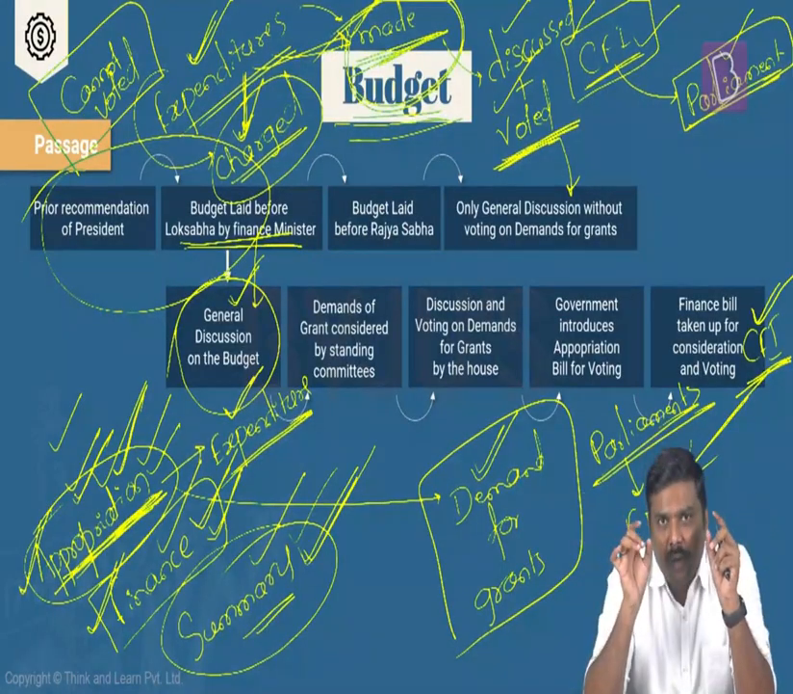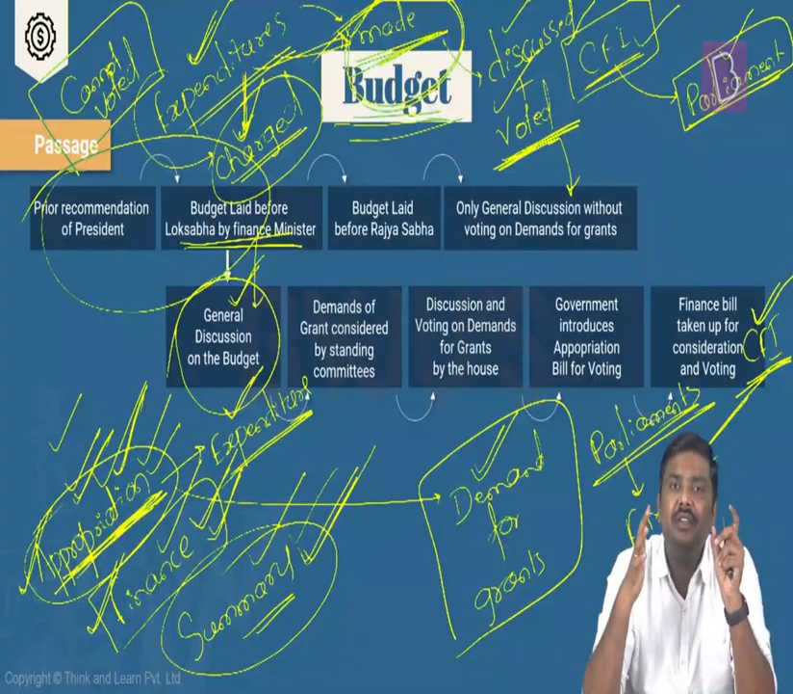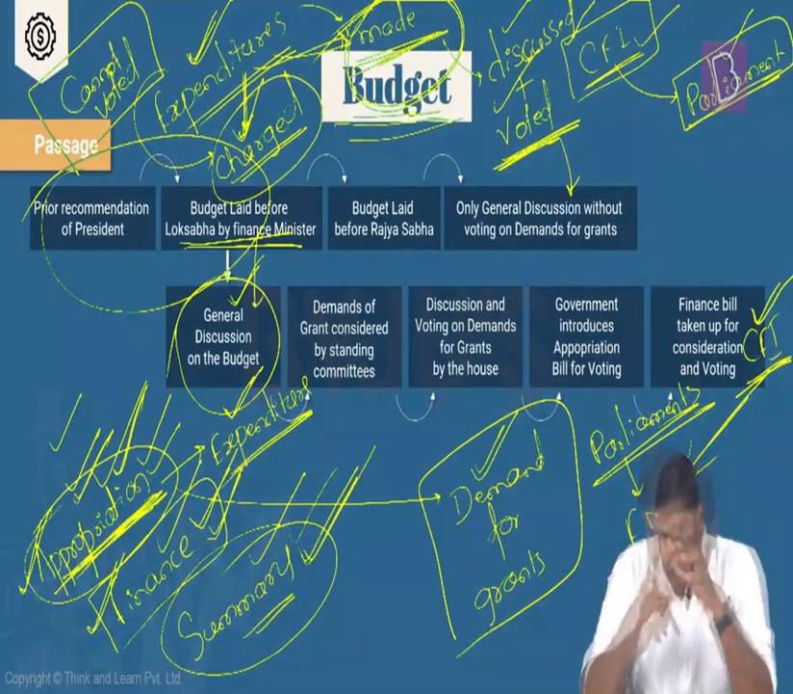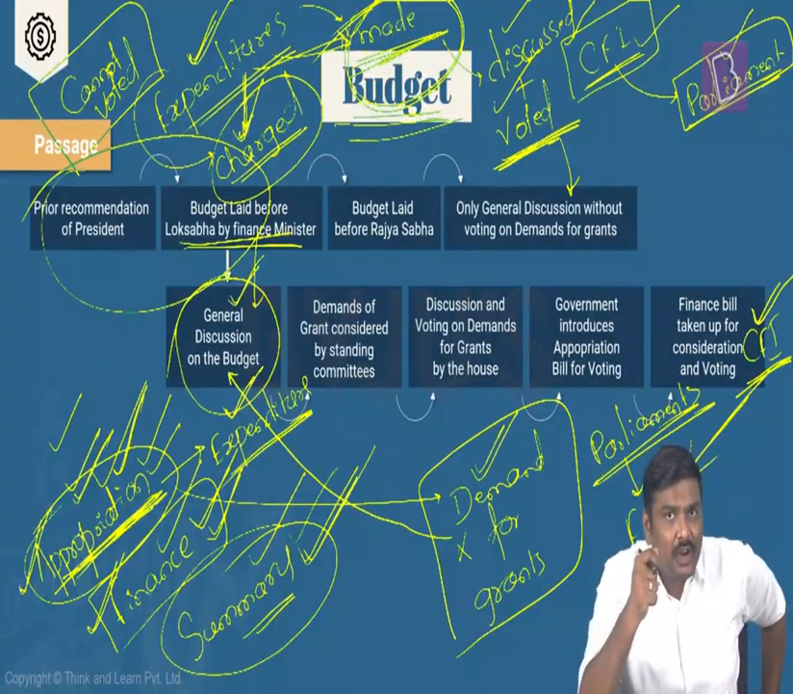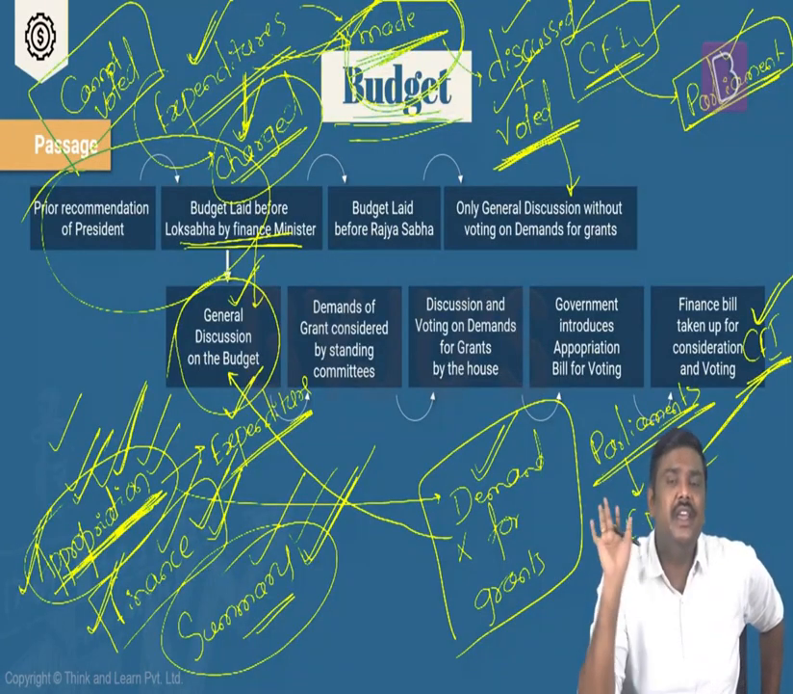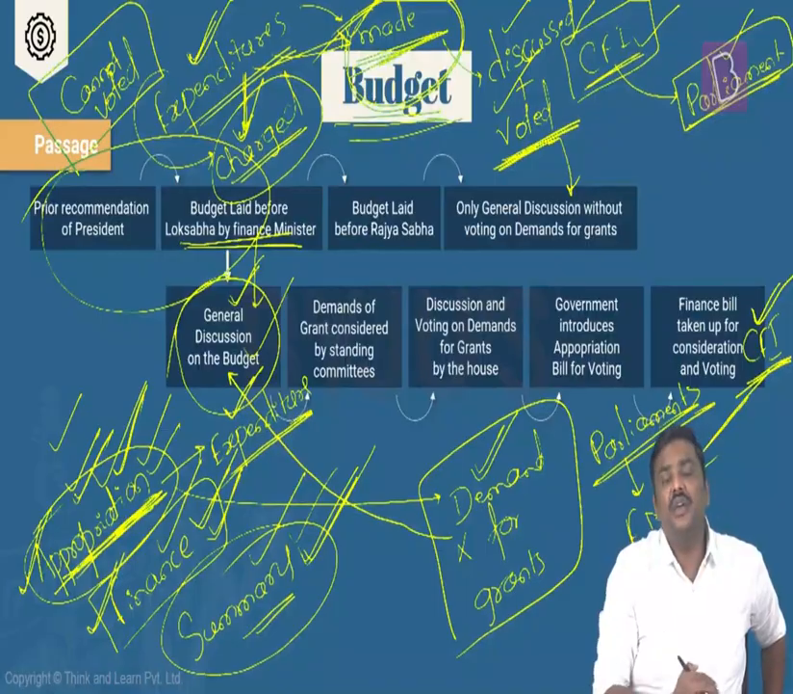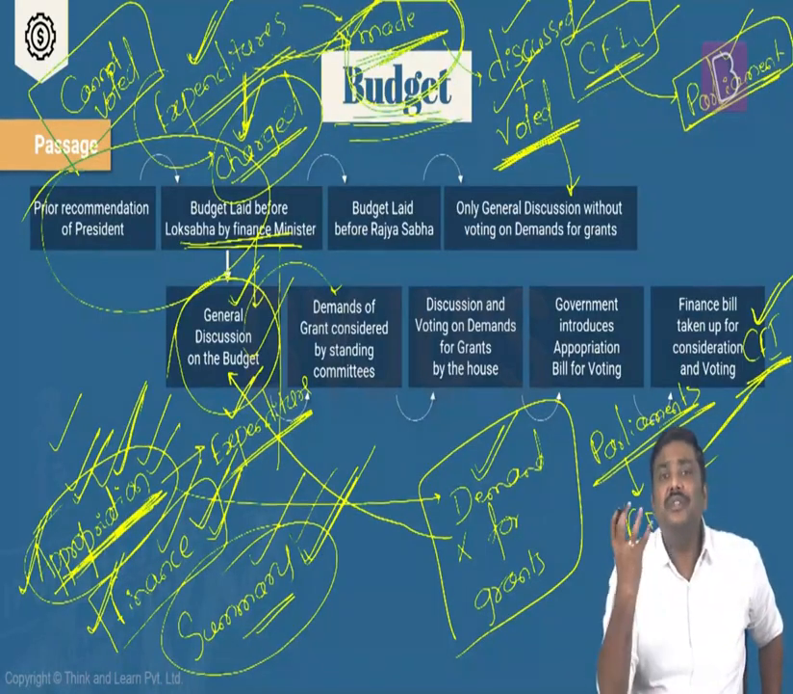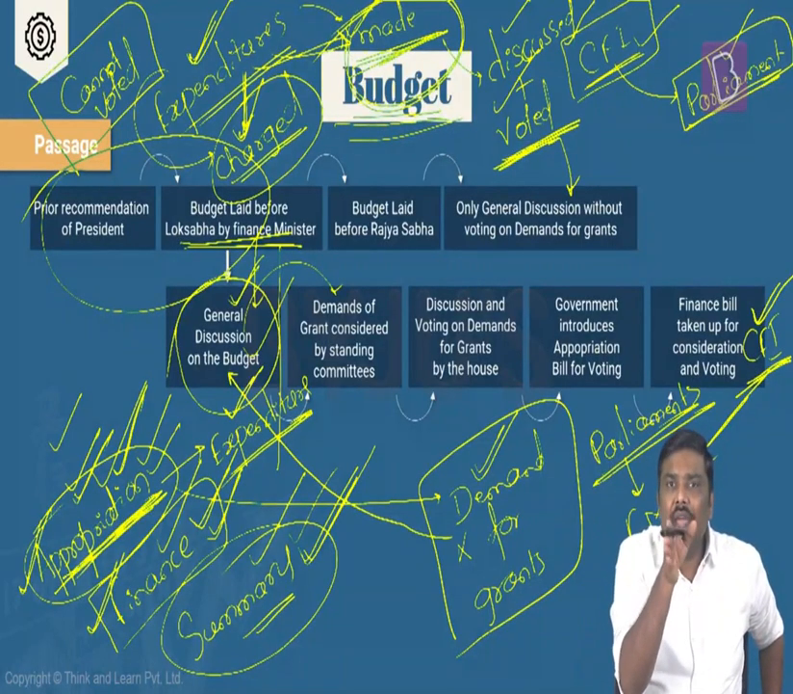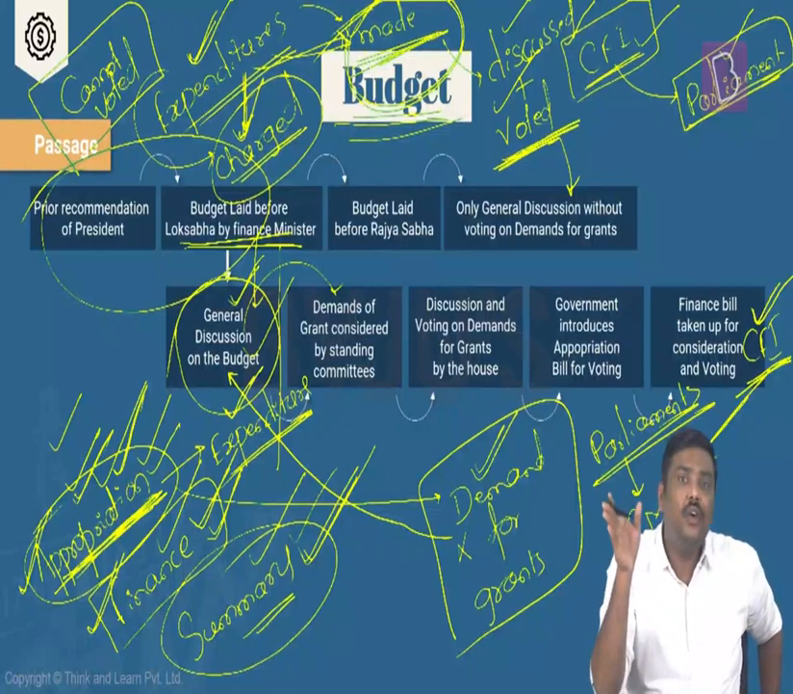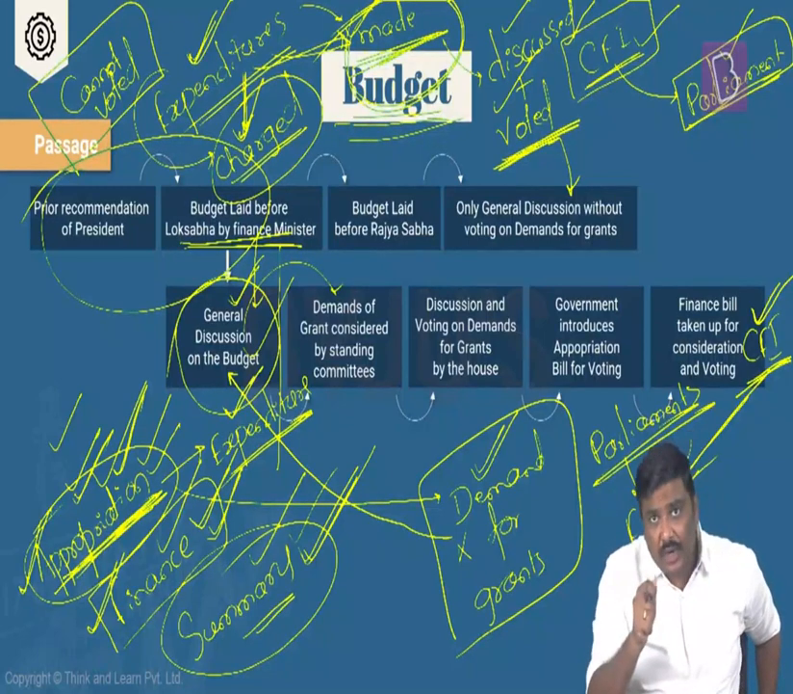And one more point that you need to remember here is, whenever I say general discussion, none of the demand for grants are actually discussed at this stage. Is it okay? Demand for grants are not discussed here. So that is a general discussion of the budget. And once the general discussion is over, we are going to set up standing committees, and to these standing committees, we are going to allocate the demand for grants. Is it okay? I'll repeat the statement.